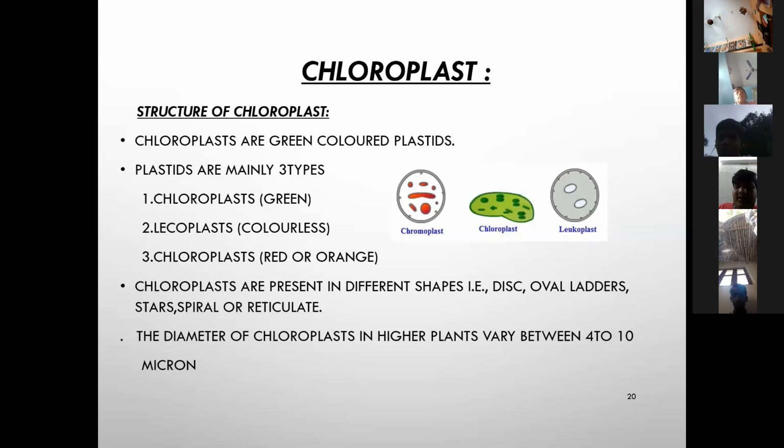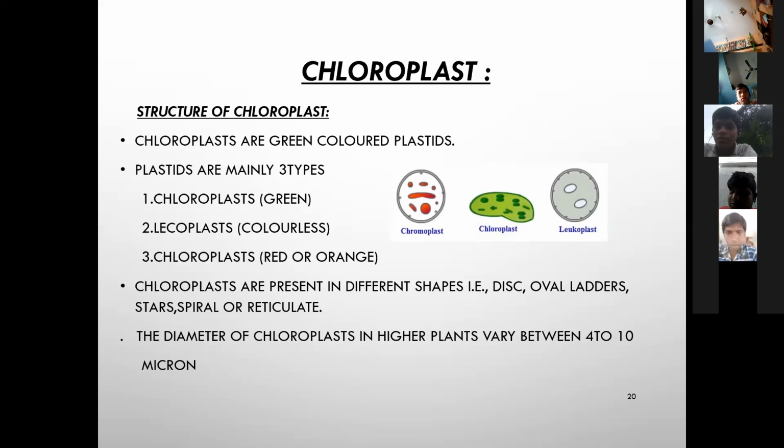Then what is the chromoplast? Which color does it contain? Red and orange. Very good. Certain plant parts possess different colors. Are all plants the same green color? No, madam. Some plants are red color. Plant leaves are red color and green color.